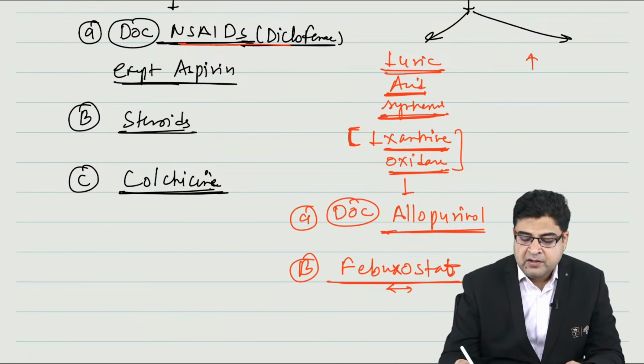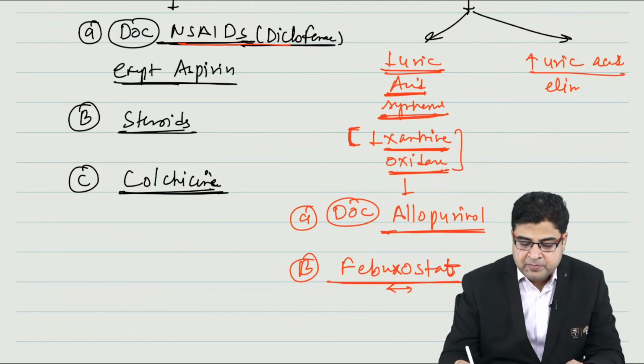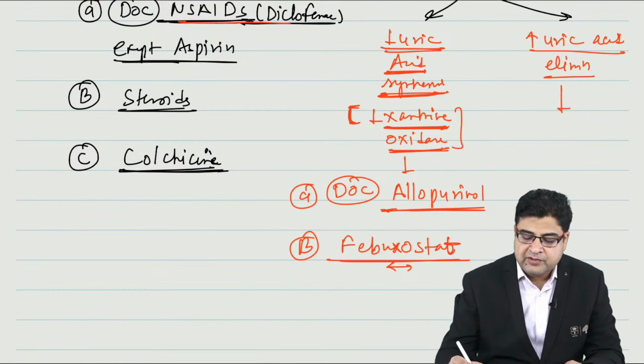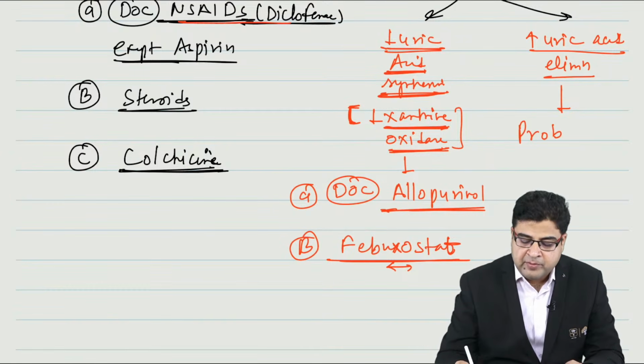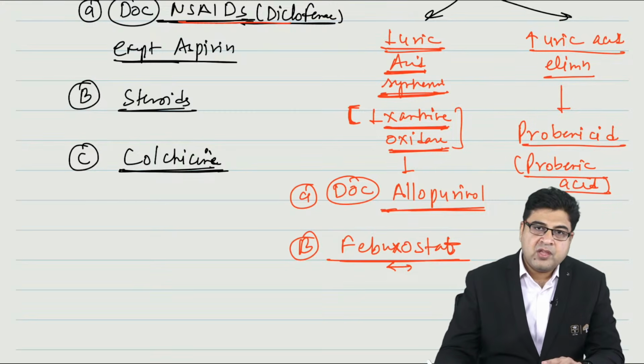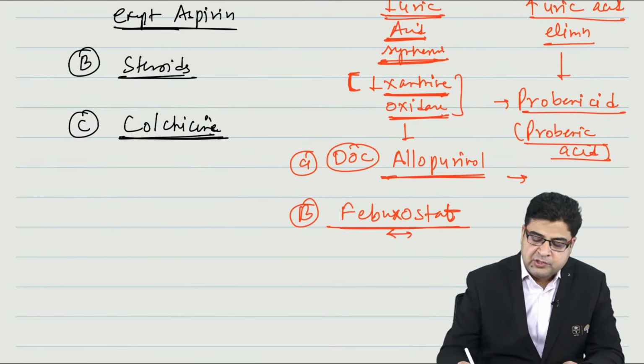Now we have the medicines which can increase uric acid elimination from the body. The medicine name is probenecid. We also call it probenecid acid. Probenecid can be used as a uricosuric drug.